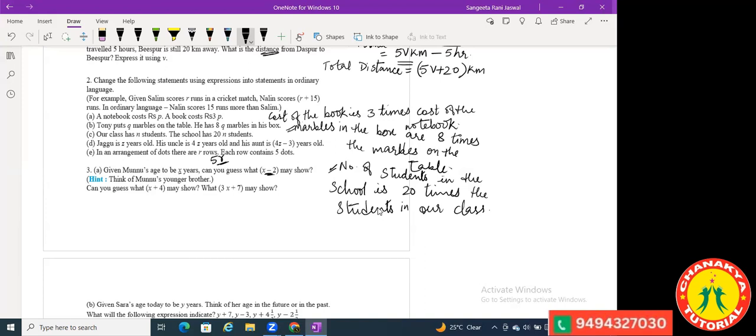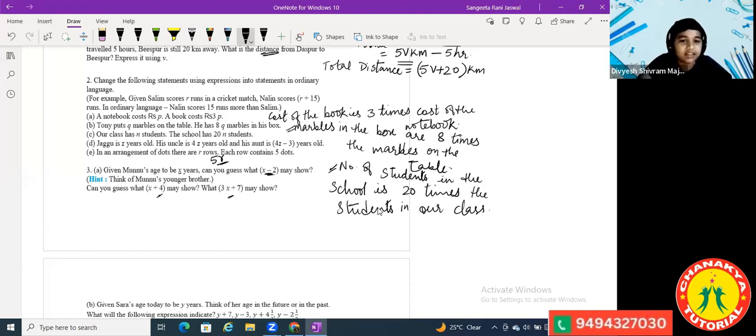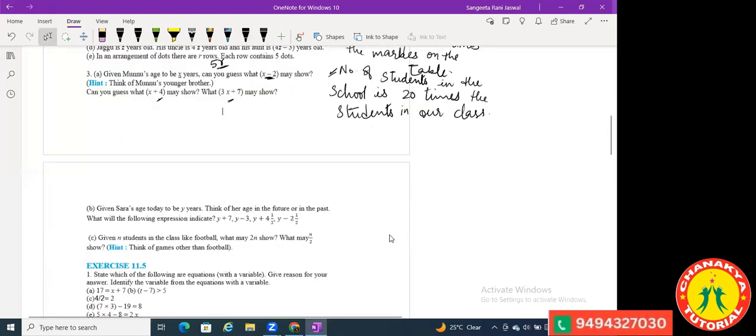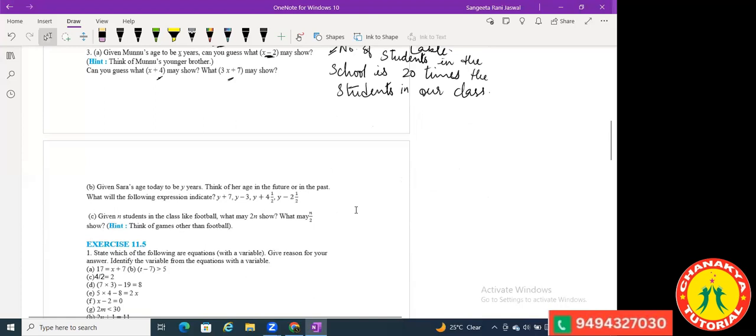Okay. And what is x minus 4? Munu's brother is 4 years elder than Munu. Yes. And what is 3x plus 7? Munu's father's age is 7 more than 3 times Munu's age. Yes, good. Great. It's good practice. You all are doing good.